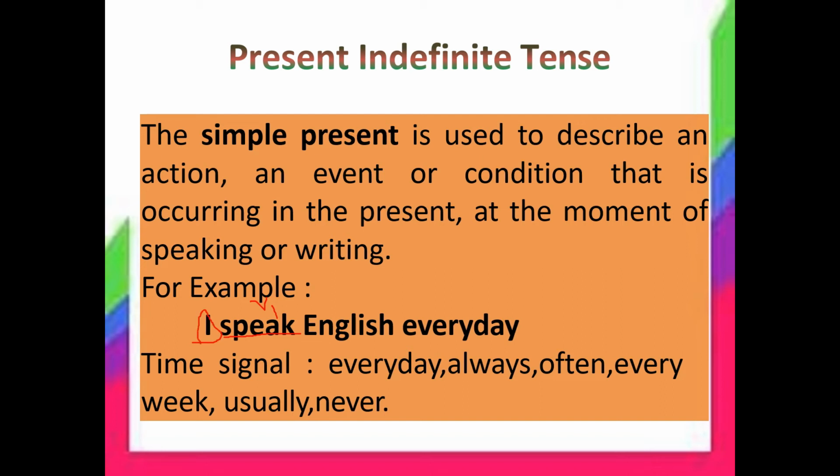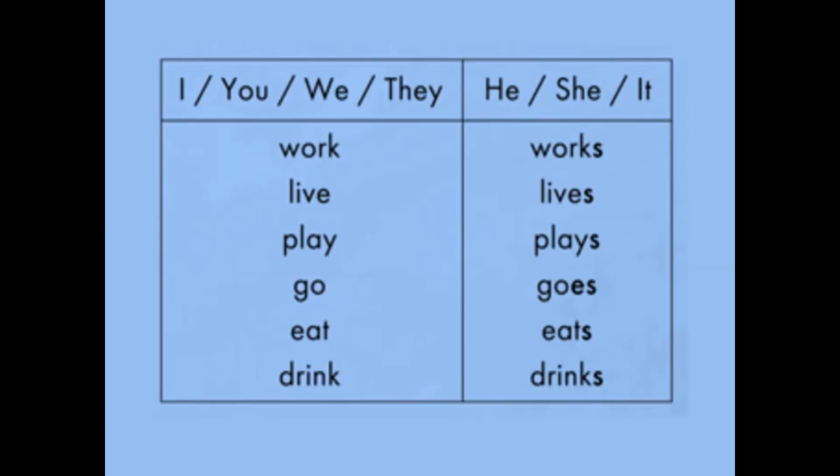Time signals: every day, always, often, every week, usually, never. These are the words that show the simple present tense. When these are there, generally the sentence will be in the simple present tense. It's a clue. Time signal is nothing but a clue. Now, I said V1 plus S or ES.